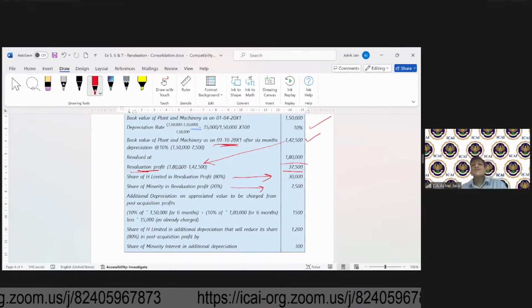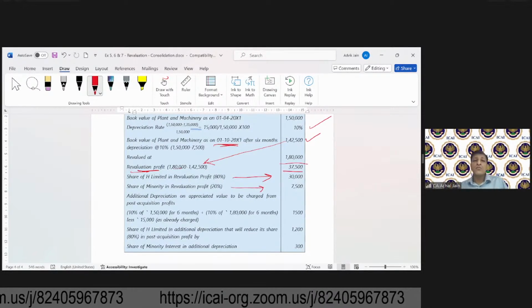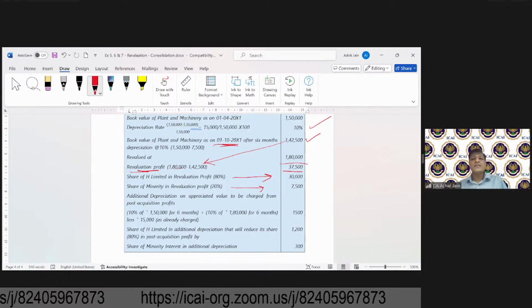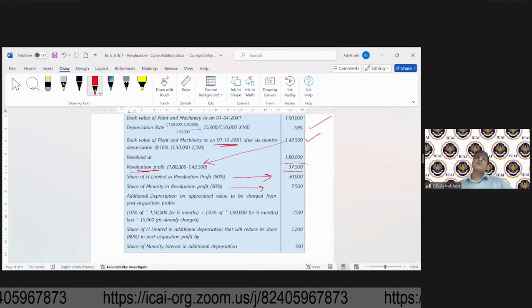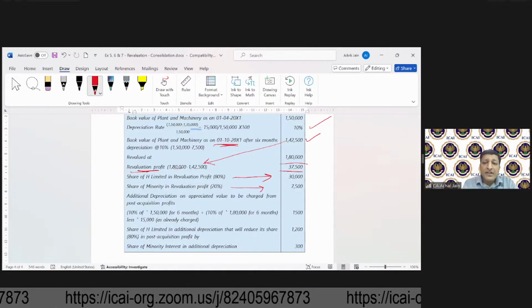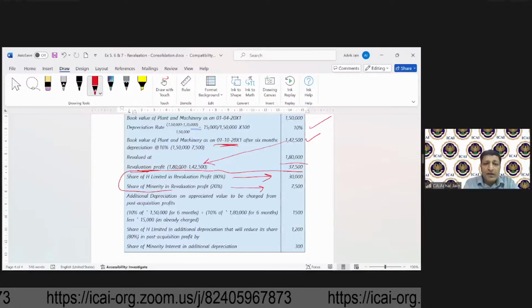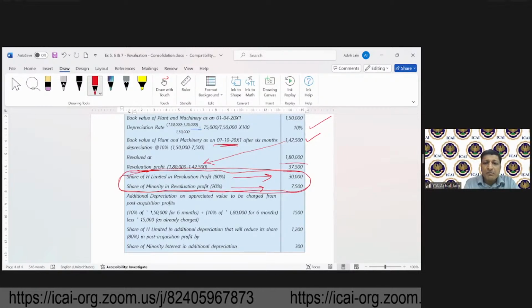Minority. So when the minority interest will be computed in our questions as we move further, you will have to allocate this amount to both majority shareholders as well as minority shareholders. Something which we have done in this example.